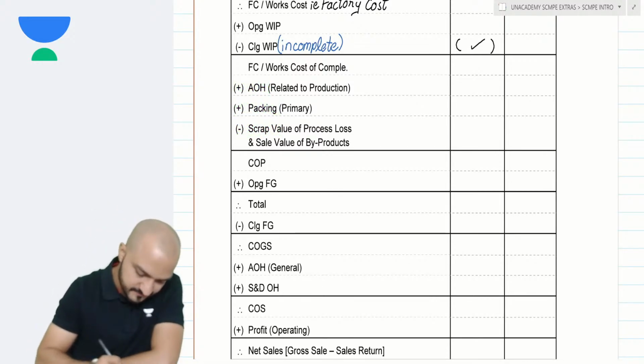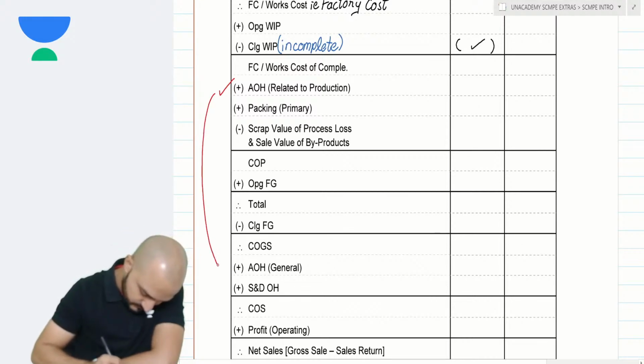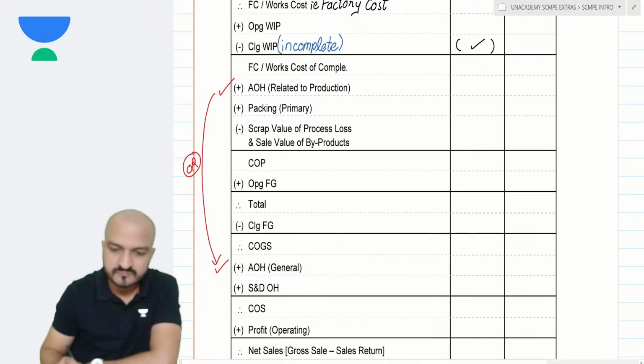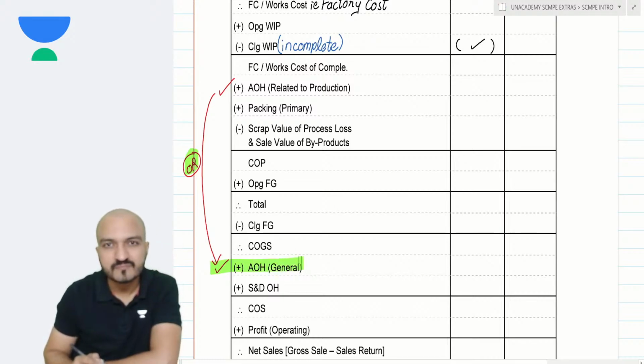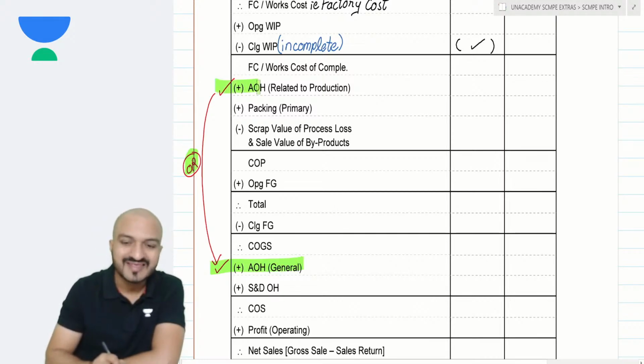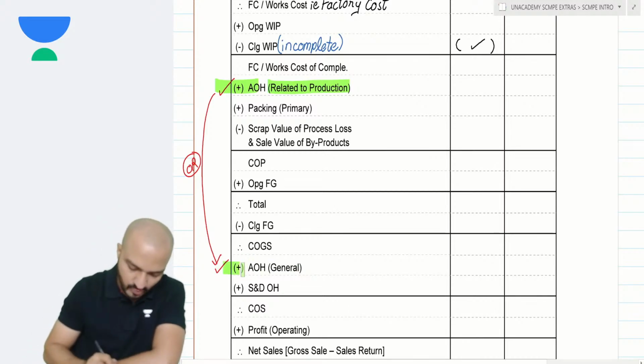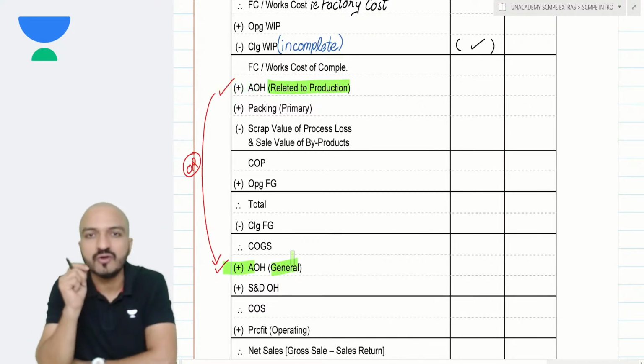Admin overheads can fall over here, or you notice admin overheads can also fall over here. So admin overheads can be admin overheads related to production or admin overheads can be general admin overheads.